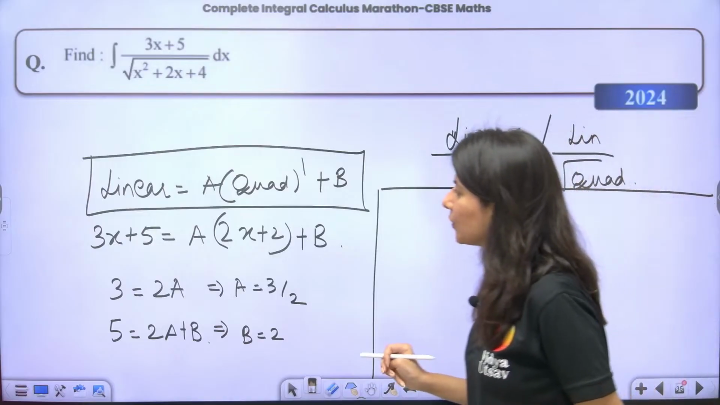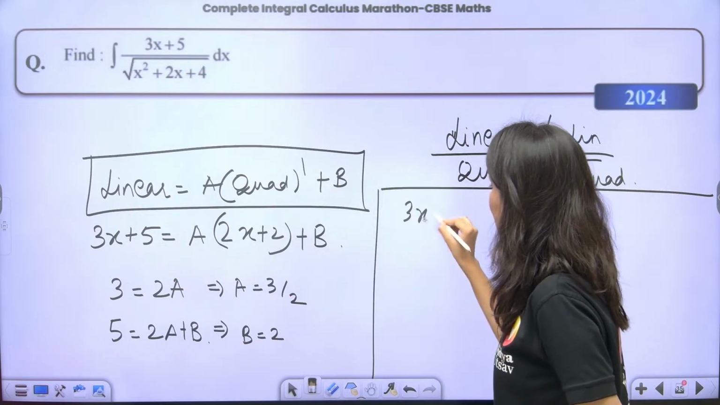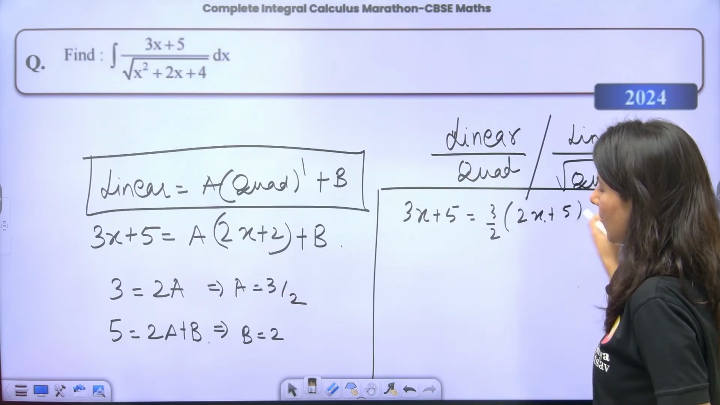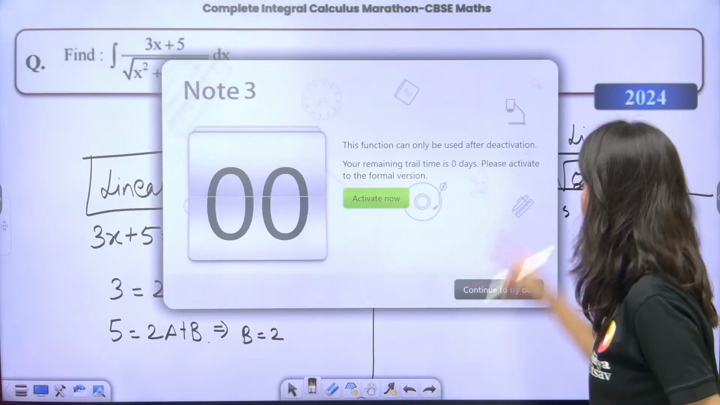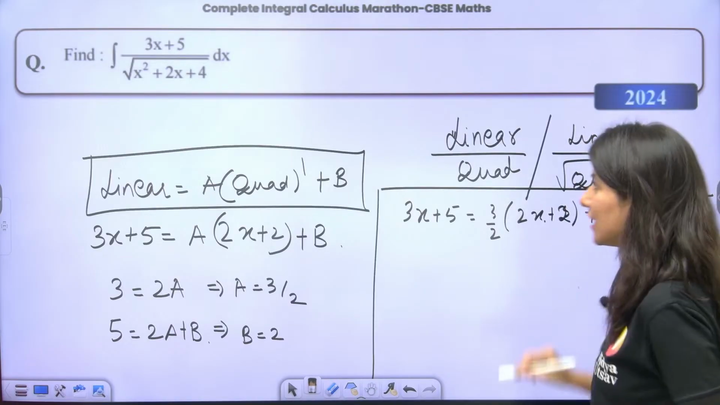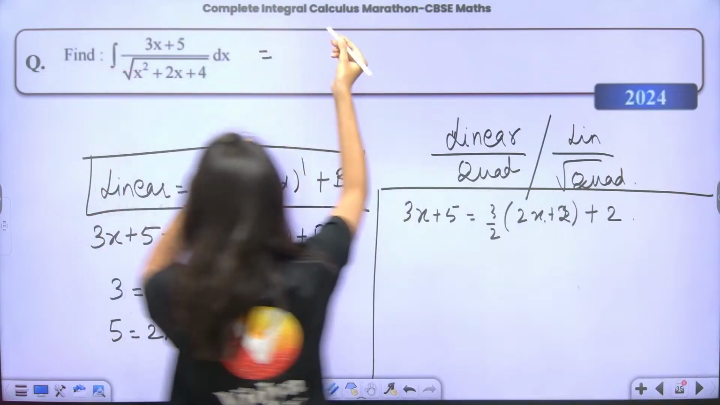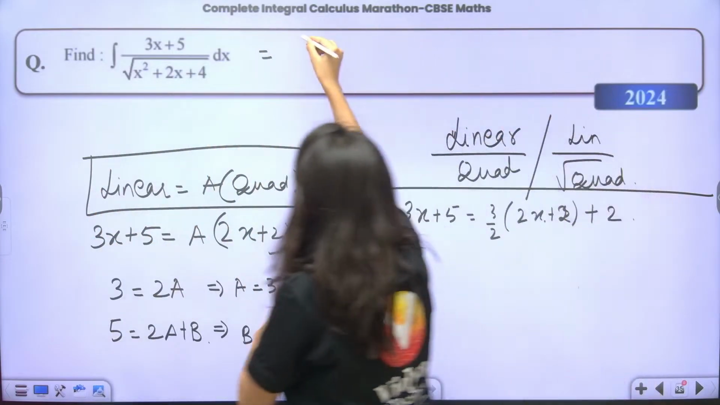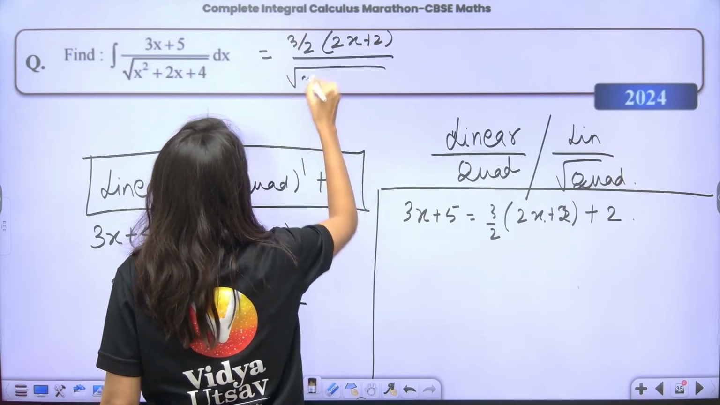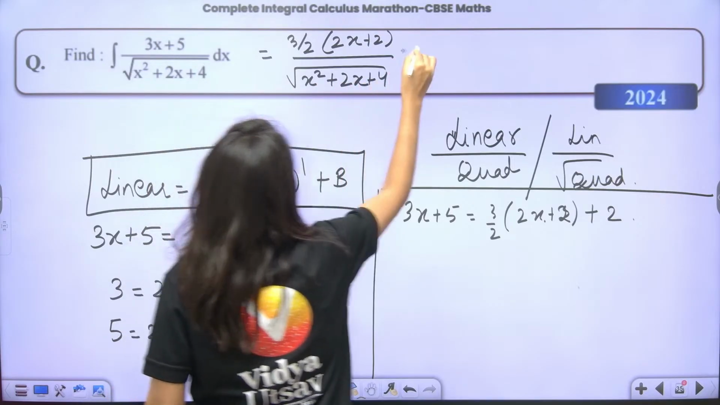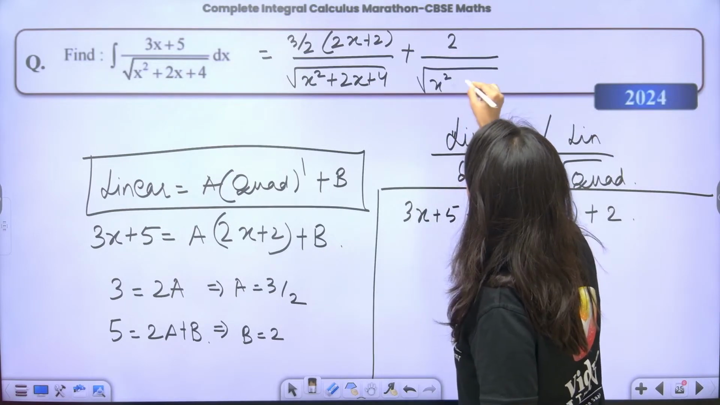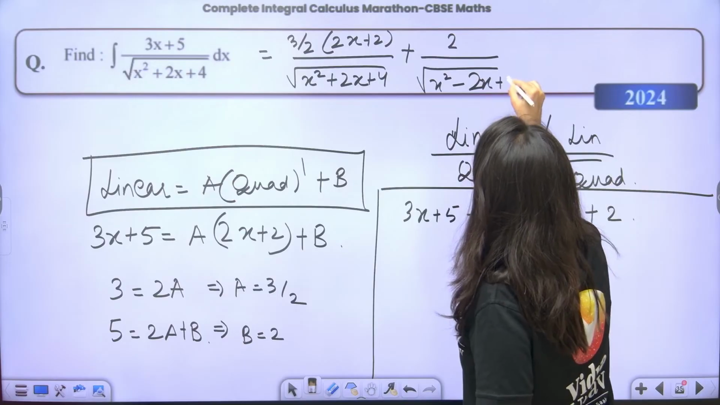So now 3x plus 5 can be written down as 3 by 2 into (2x plus 2) plus b, which is 2. Yes or no? Getting it? So this whole integration will become, I am replacing it right now: 3 by 2, (2x plus 2) upon square root of x square plus 2x plus 4, plus 2 upon square root of x square plus 2x plus 4.